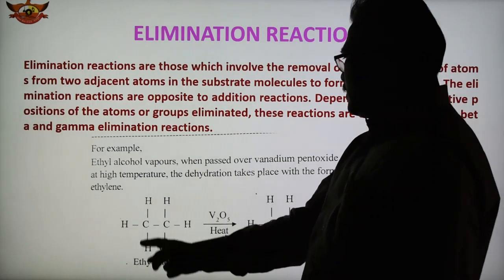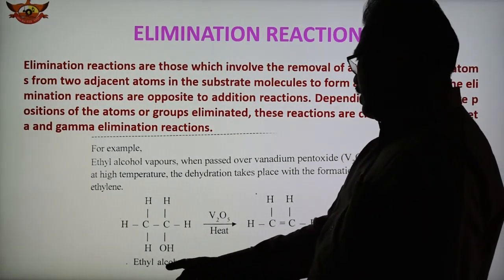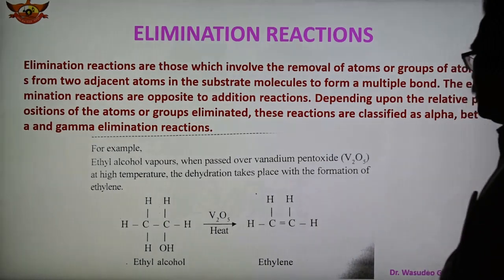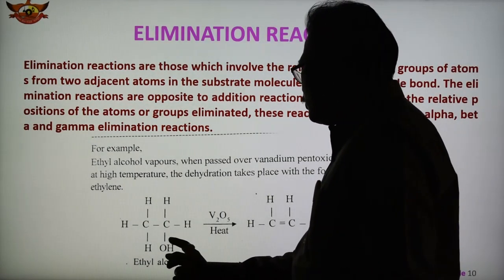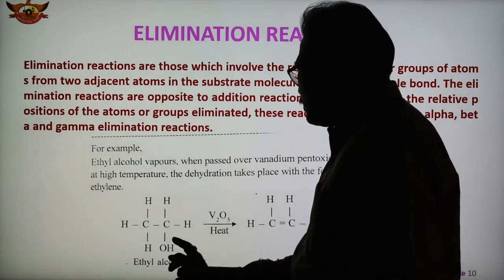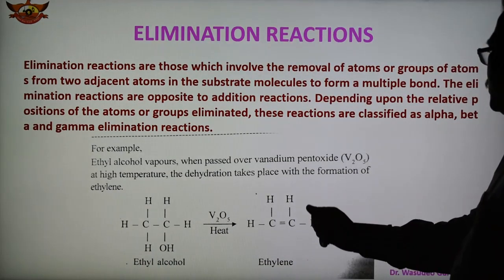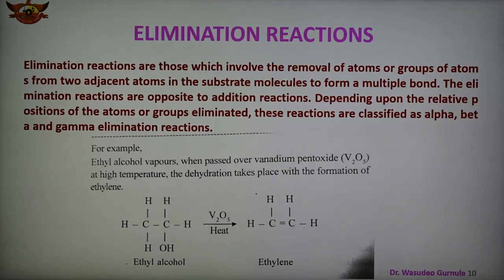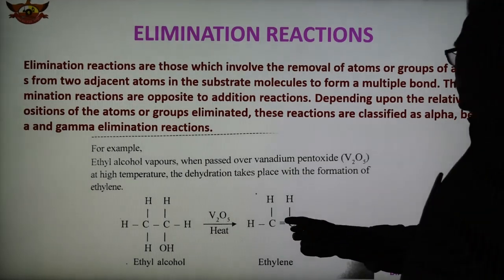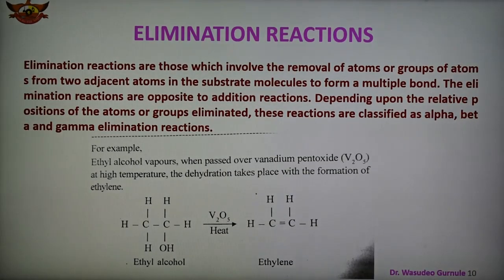So this is CH3CH2OH, ethyl alcohol. Now in the presence of V2O5 and heat, dehydration takes place. Water gets removed, OH from here and H from here, when it is heated. And we get CH2=CH2, the ethylene compound. So removal of an atom or group, then formation of an unsaturated compound takes place. Such a reaction is known as an elimination reaction. It is exactly opposite to the addition reaction.